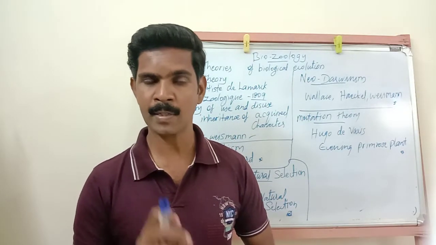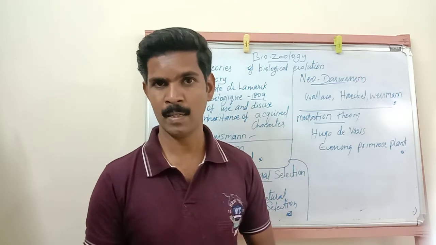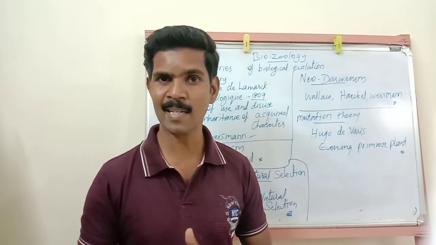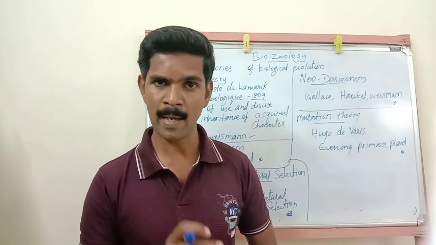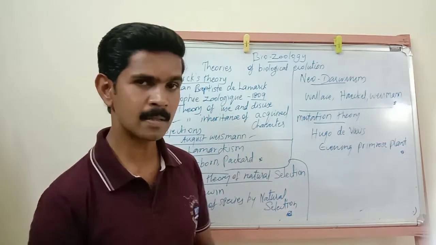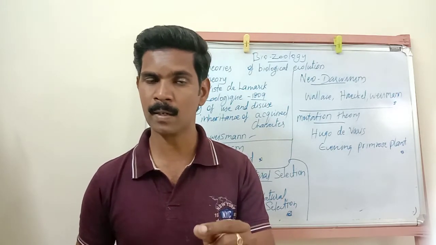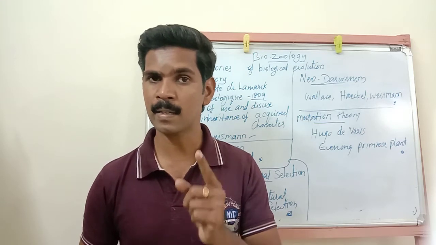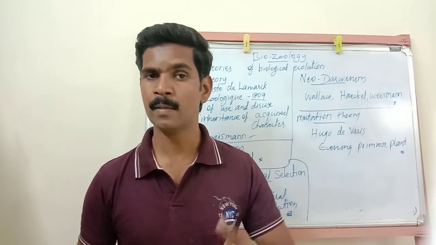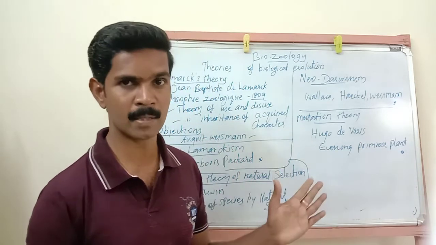The theory of inheritance of acquired characters means that some characters are transmitted from one generation to the next generation. And according to this Lamarckism theory, when an organ is used properly, that organ increases in size. But when an organ is not used properly, this organ disappears from the body.